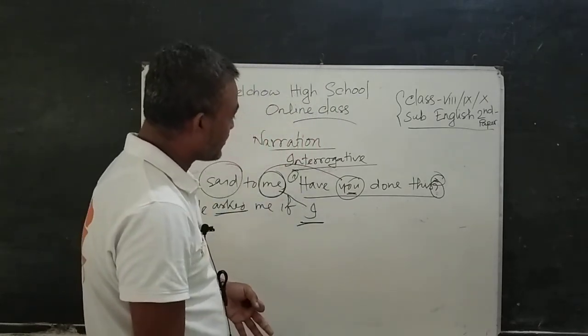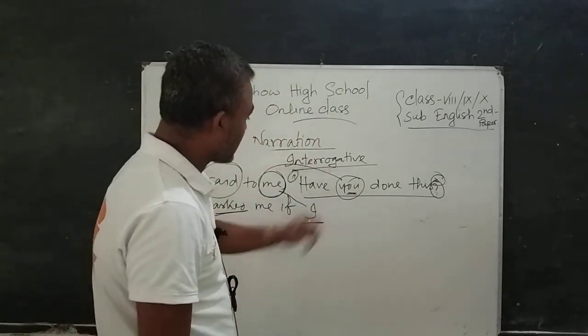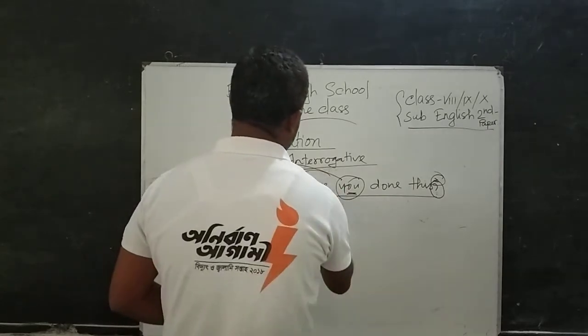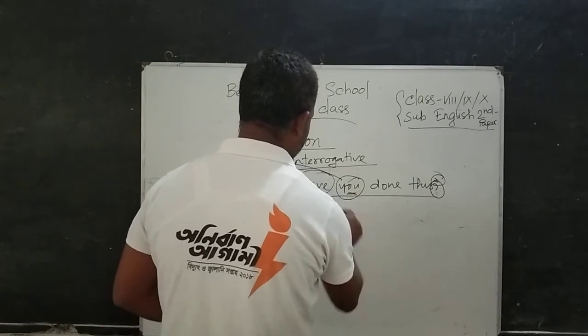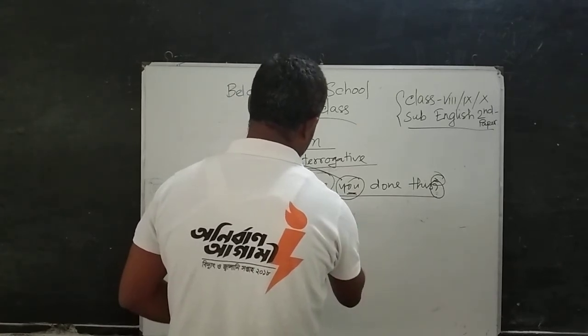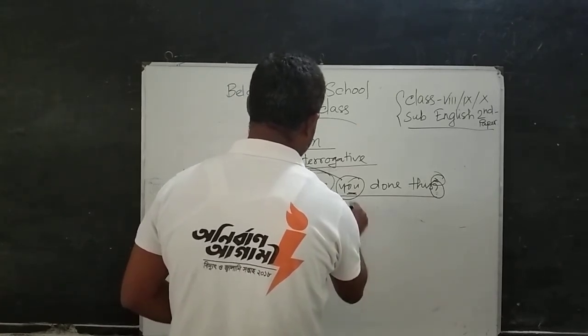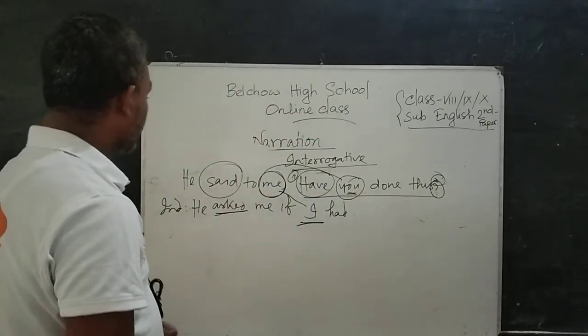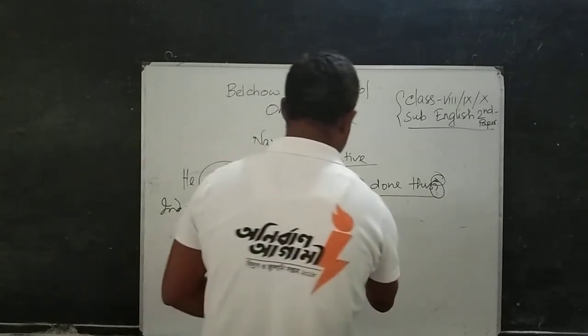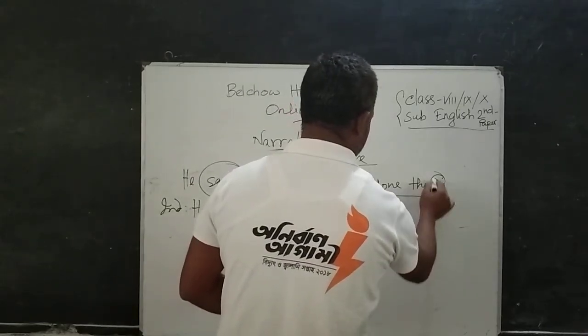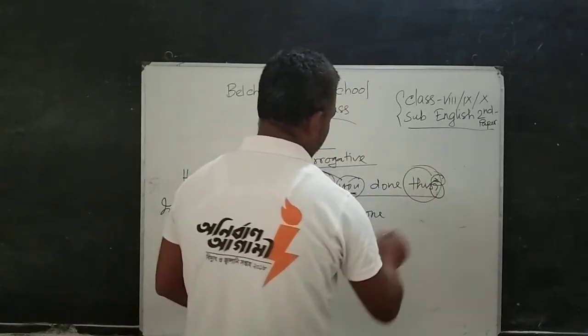In indirect narration, we have to change the tense. That means here we notice that have is mentioned. We can change this have or has into had. We asked if I had. The rest of the sentence will not be changed: done. This is an important part.